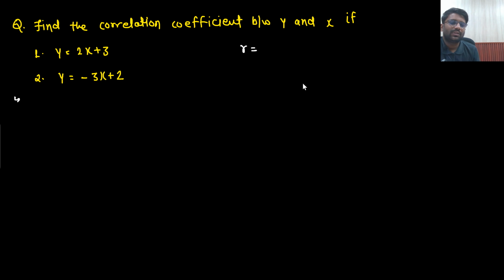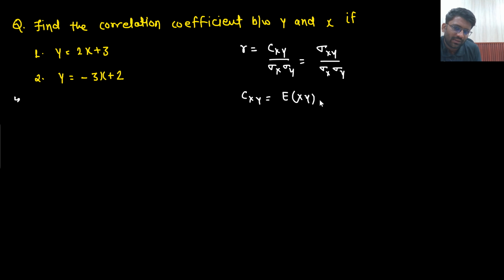So what is that equal to? It is equal to covariance divided by sigma x sigma y. So you are supposed to find out the covariance. What will be your covariance? Covariance would be expectation of xy minus expectation of x multiplied with expectation of y. What will be sigma x? Let's talk about sigma x square. That would be expectation of x square minus expectation of x whole square.